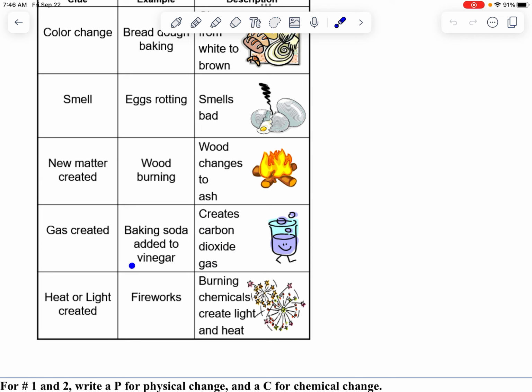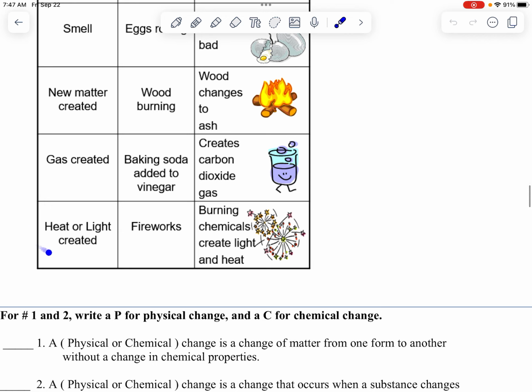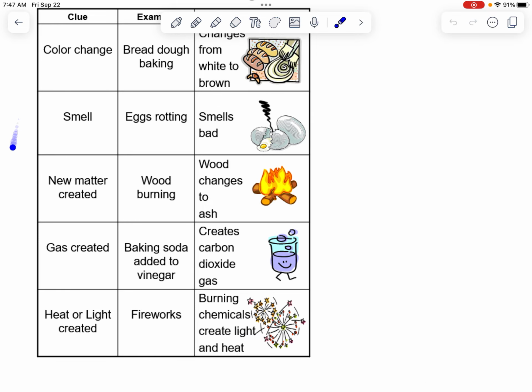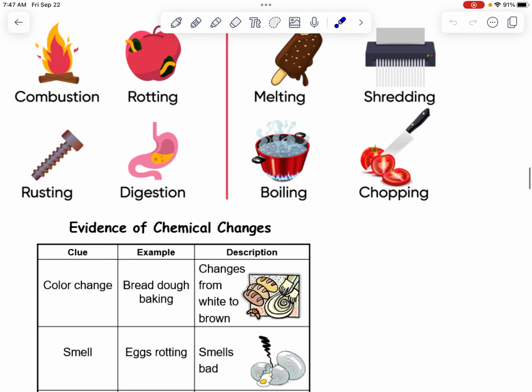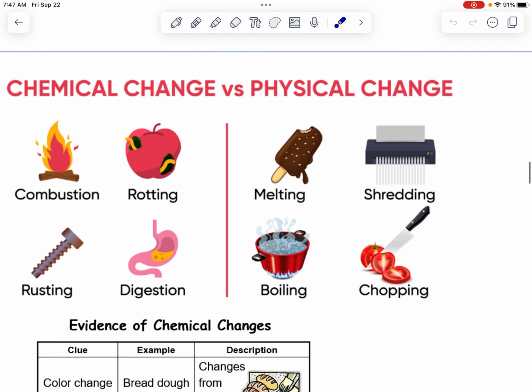In fact, if you add vinegar into a beaker, you can smell it. If you add a bunch of baking soda, you'll notice that the vinegar smell goes away because there is no more vinegar. It becomes carbon dioxide gas and water. If it creates heat or light, so like when it's a fire or an explosion or something like that, that's a chemical change. So all of these things tell us a reaction happened, and if a reaction happened, we would call that a chemical property or a chemical change.